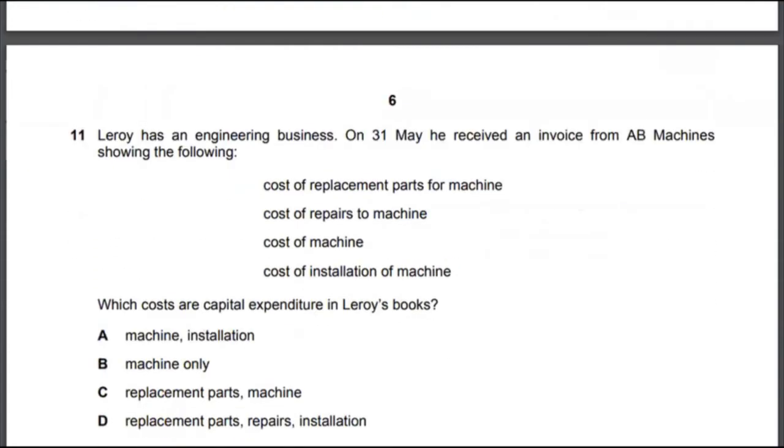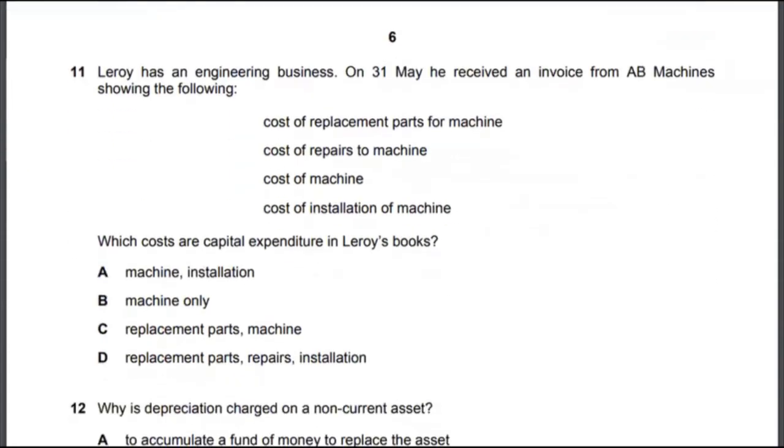Let's look at multiple choice 11. Again, that's a fairly easy question. You should not take more than a minute to answer this. Leori has an engineering business. On 31st May, he received an invoice from AB Machines showing the following. Which costs are capital expenditure in Leori's books? It's actually the cost of the machine and the cost of installation. So the correct answer to multiple choice 11 would be option A.